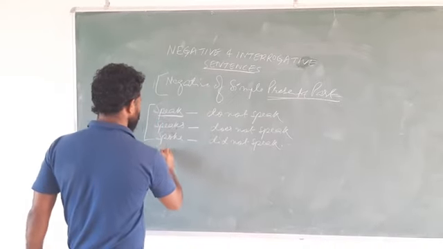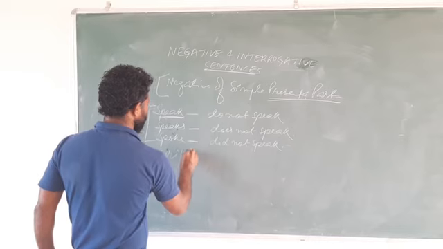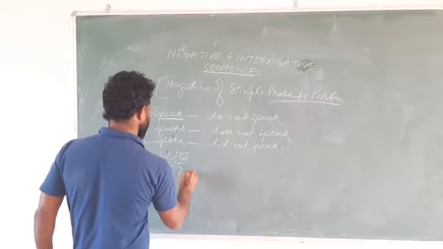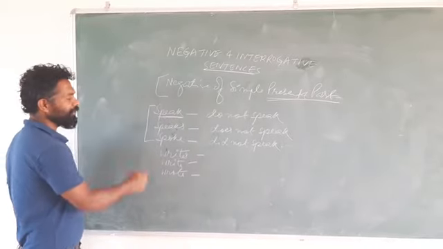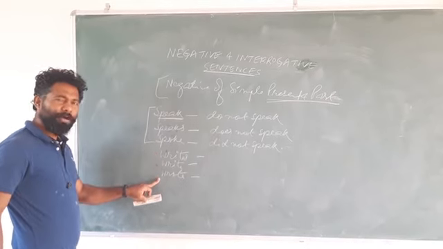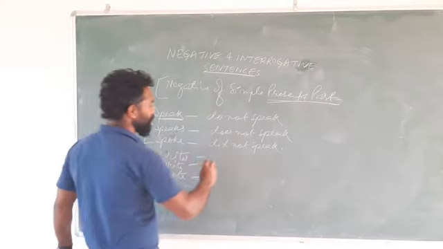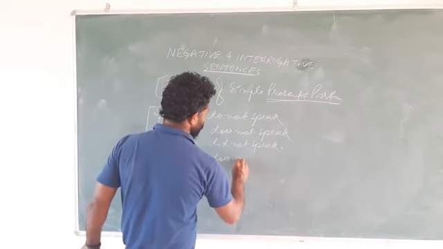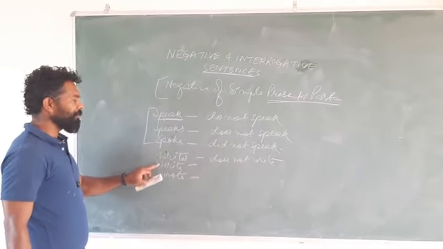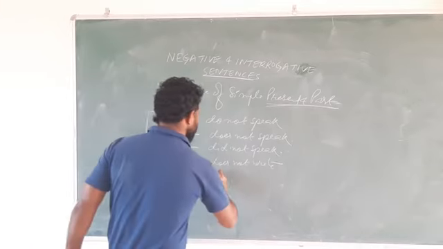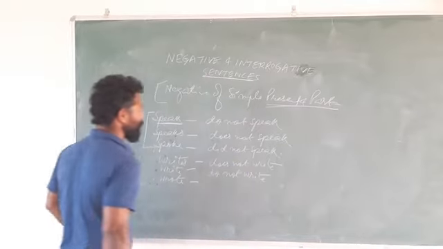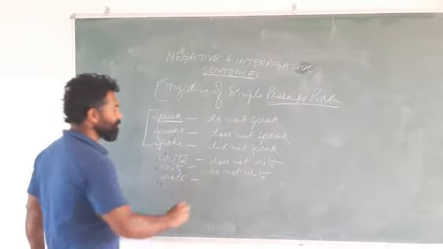Next, you see writes, write and wrote. Can you tell me, children, in which tense these verbs are used? Writes and write are of course in simple present and wrote is in simple past. The negative of writes is does not write. The negative of write is do not write. The negative of wrote is did not write.